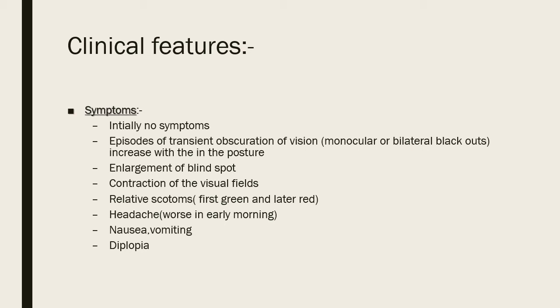Diplopia, again, whenever raised intracranial tension happens, there will be sixth nerve palsy. Sixth nerve, this is a pseudo localizing sign. Write it down. It is not a localizing sign. It is a pseudo localizing sign, whereas, as soon as raised intracranial pressure occurs, the sixth nerve, because of its longest course, gets affected. That will produce lateral rectus palsy.